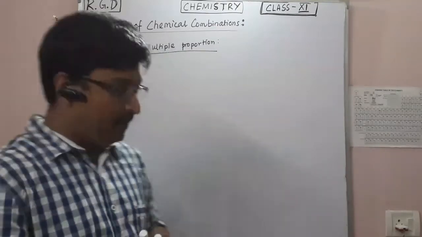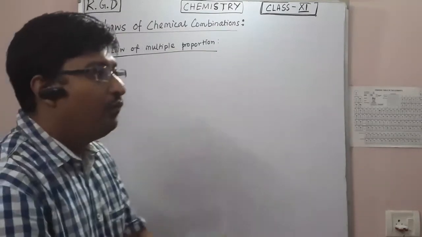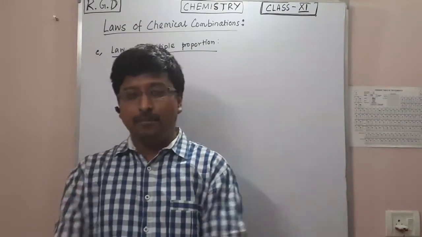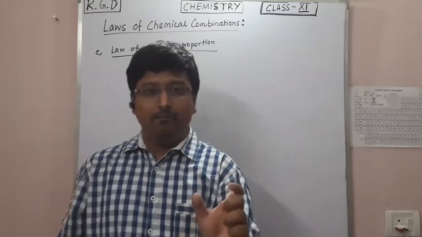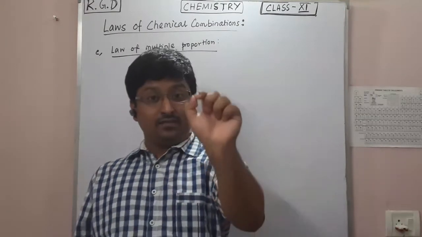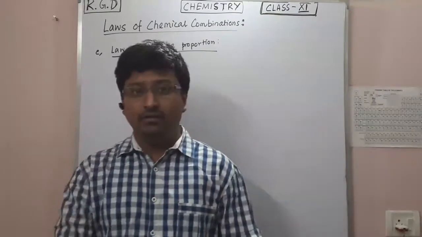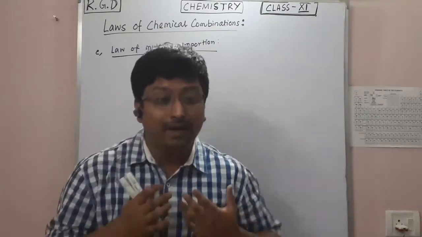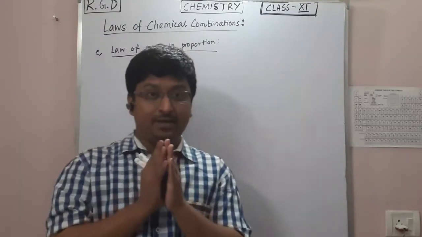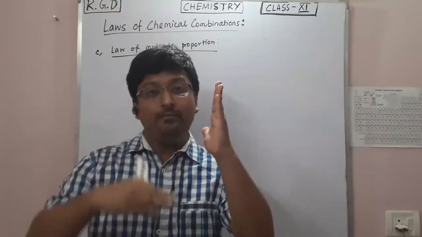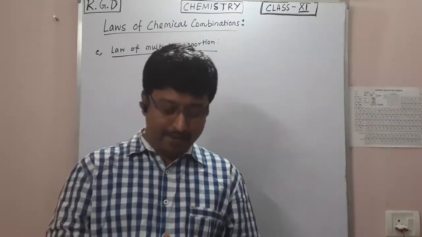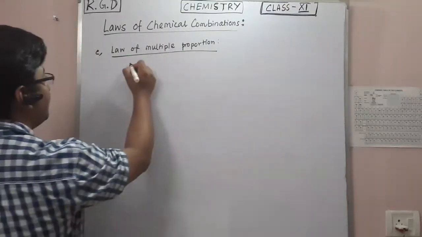Let me say it again. When two or more elements combine to form a compound, and that can be more than one compound also, now with the masses of the elements combining to form the final compound, if you fix one mass, they will bear a whole number ratio. So let's take the example.